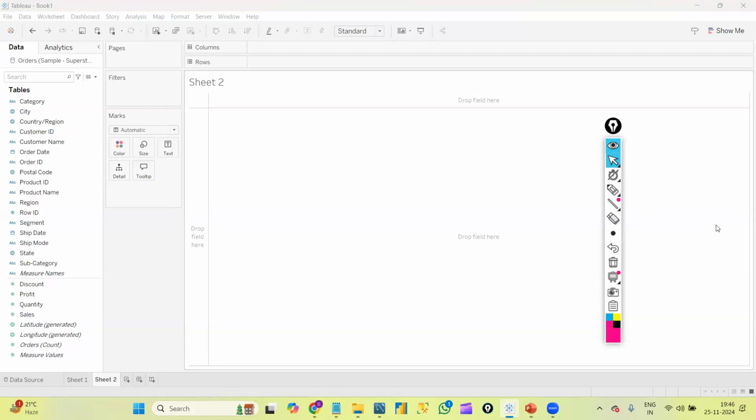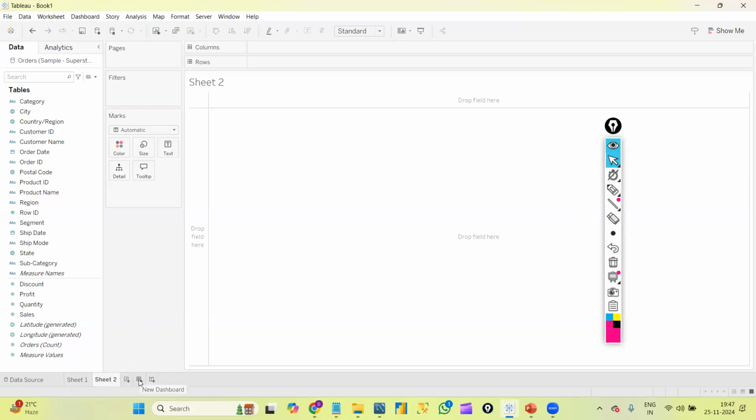A Tableau dashboard is nothing but a collection of all the Tableau sheets. In every sheet I can create individual graphs, and if I want to see all the graphs in one place, then I need to create a Tableau dashboard.